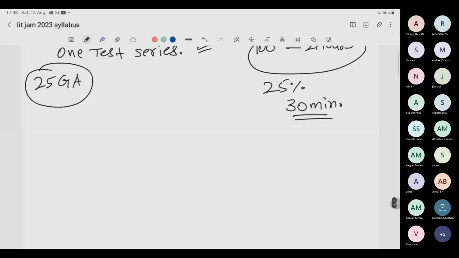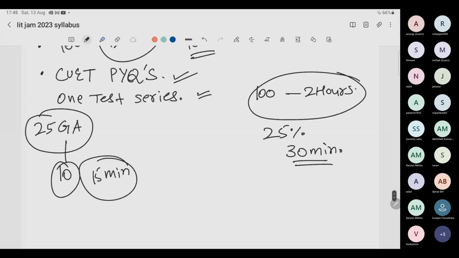Skip the general aptitude questions very quickly. If you know the question, you know the question. If you don't know the question, you don't know the question. Do not waste any time on general aptitude questions. Only do 10 questions at max and only spend 15 minutes. And if you are able to solve 12, 13 questions, then you can go to 20 minutes also. But if you are only solving 10 questions, stay within the 15-minute limit. Then you have 1 hour 45 minutes left.